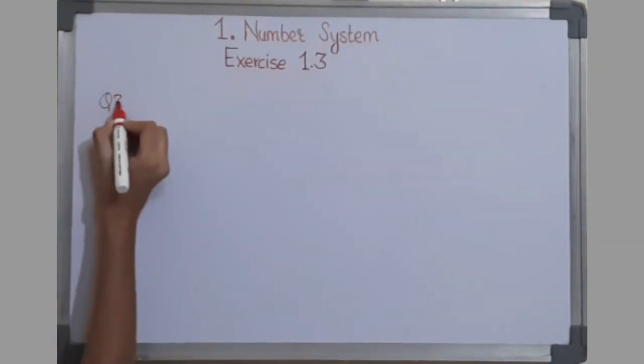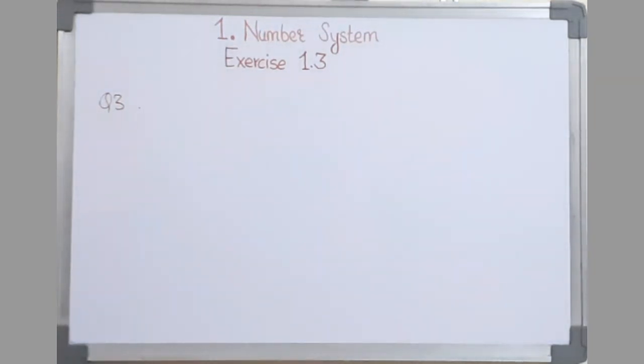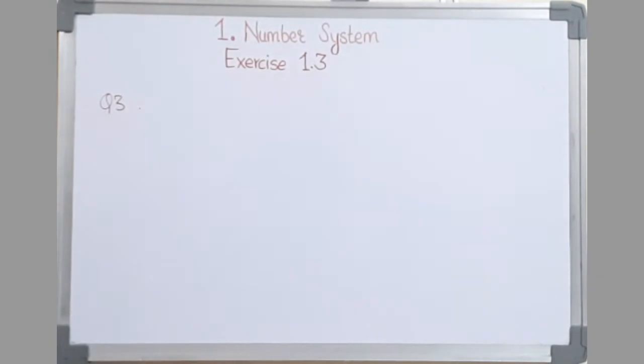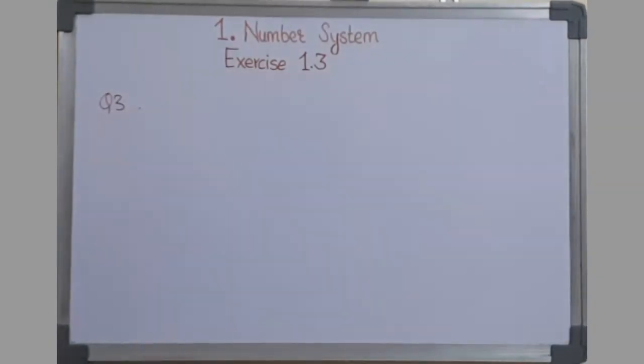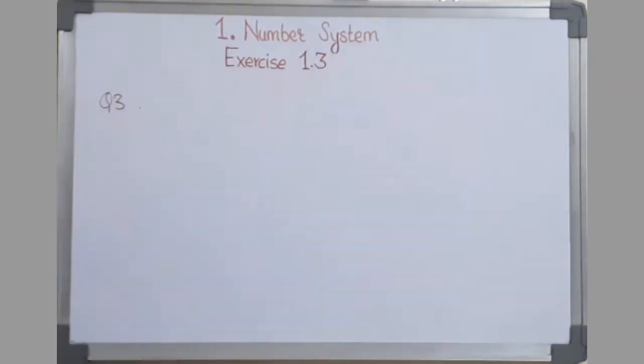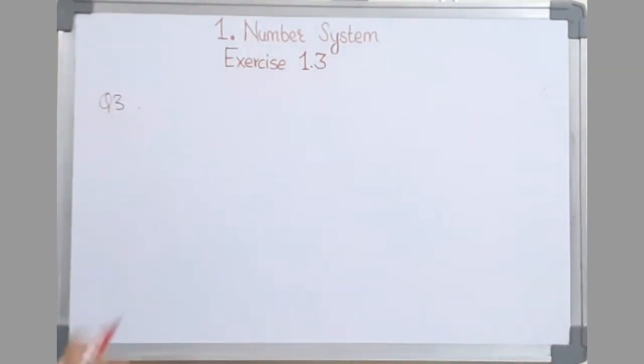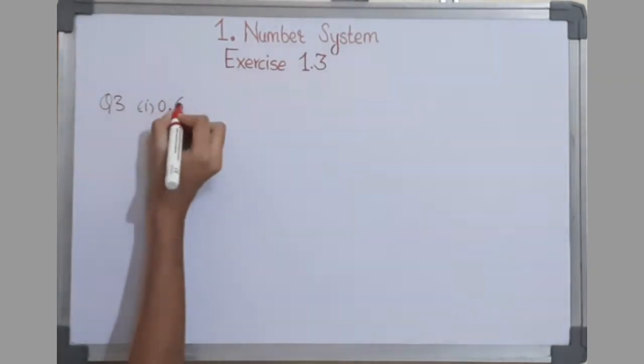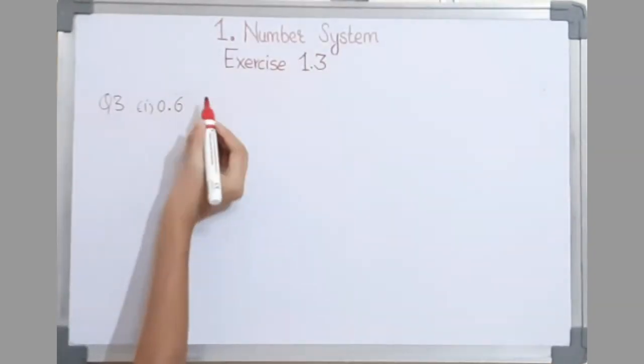In question number 3, we are going to express the following numbers in the form of p by q, where p and q are integers and q is not equal to 0. So this we have done earlier also in example 8, and now also we are going to do the same. The first one is 0.6 with a bar over 6.